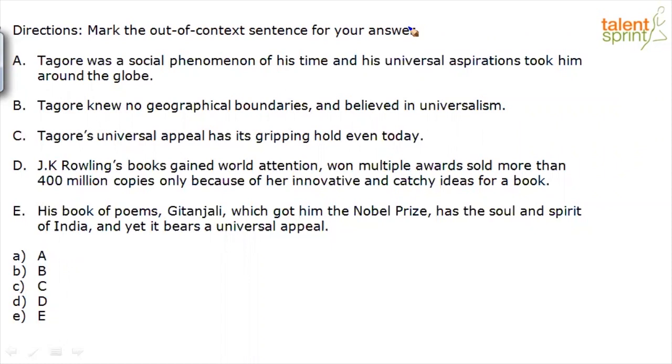So in this particular question type, we've applied the strategy of looking for repeat words. We've also applied the approach of asking what the main subject is. Identify the subject here and then go about figuring out the right answer. So we know that the sentence that is out of context is option D. It's about somebody else completely.